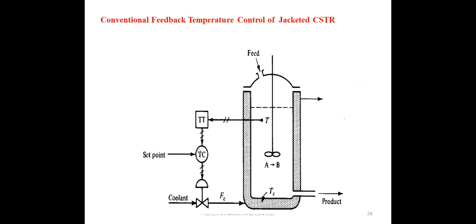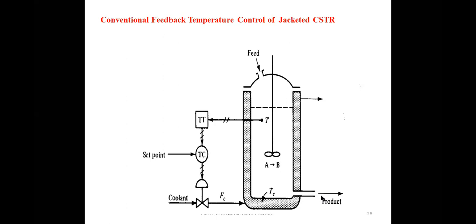The controller will decide the type of action to be provided by the control element depending upon this error. The control valve may increase or decrease the coolant flow rate. By varying this coolant flow rate, the temperature of the reactor can be adjusted to our desired temperature.